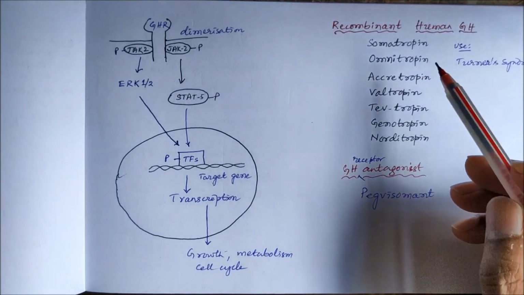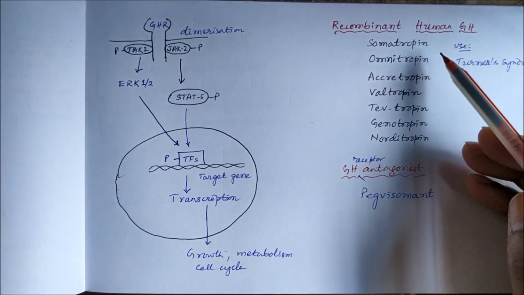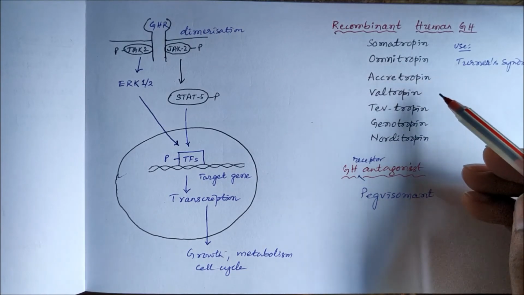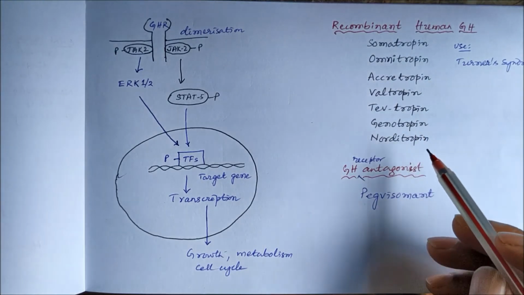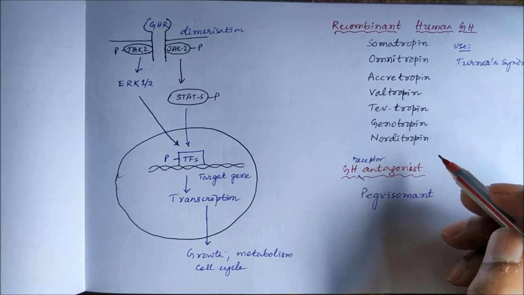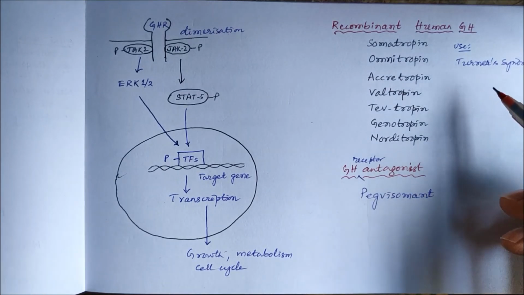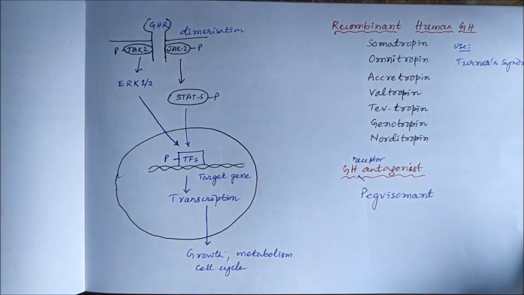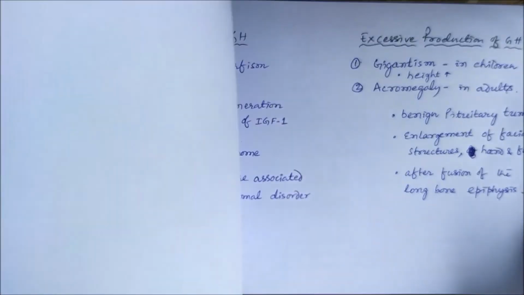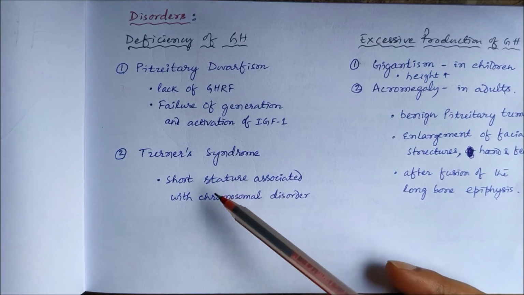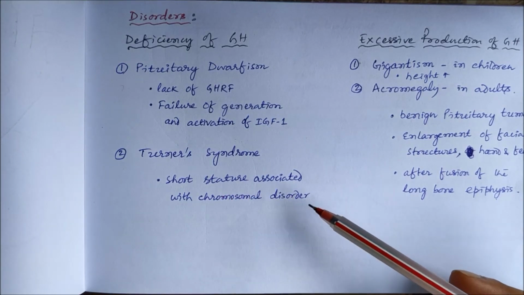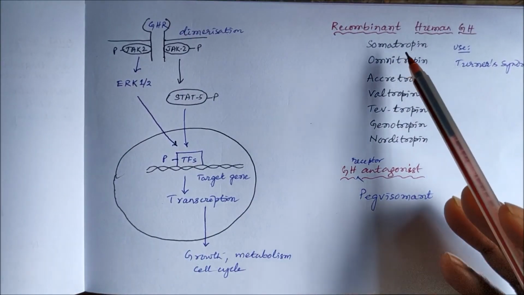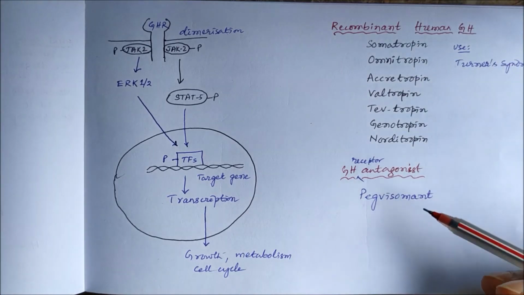Then we can use recombinant human growth hormones like somatropin, omnitrope, acretropin, valtropin, tev-tropin, genotropin, norditropin, and we can use these recombinant human growth hormones in Turner syndrome. As we have already discussed, in Turner syndrome there is short stature associated with chromosomal disorder, and we can use recombinant human growth hormones.